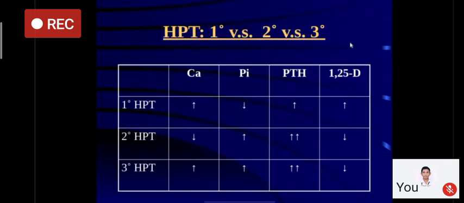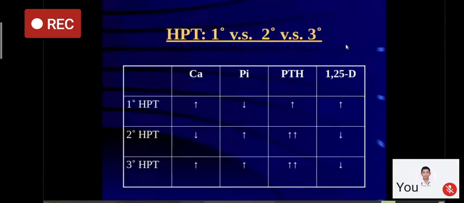Now, how to differentiate between primary versus secondary versus tertiary hyperparathyroidism? As I have told you, you have to remember this relationship between calcium, phosphate, PTH, and vitamin D. In primary hyperparathyroidism, calcium will be elevated, phosphate will be low, PTH is high, and 1,25 dihydroxyvitamin D is normal or high.